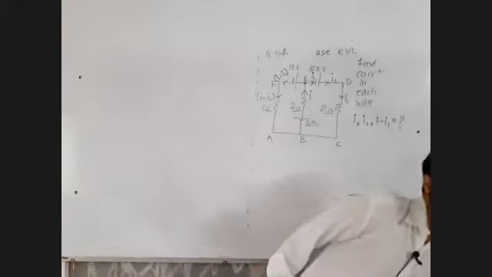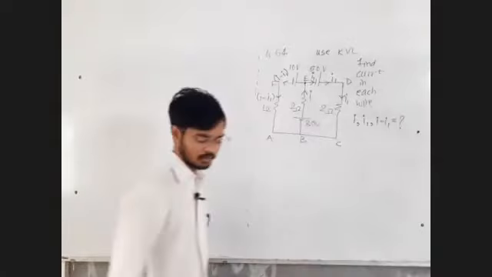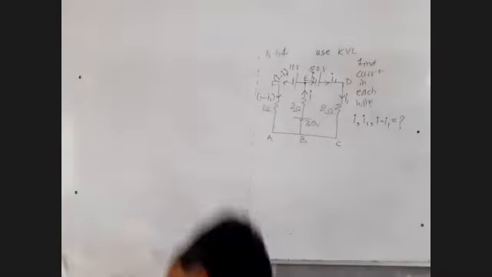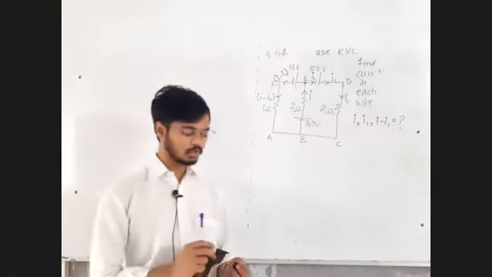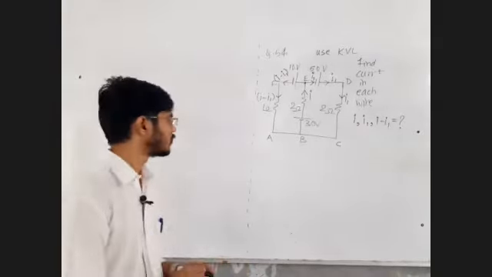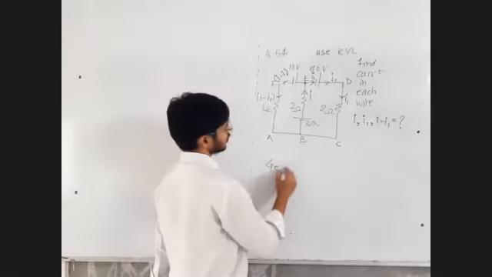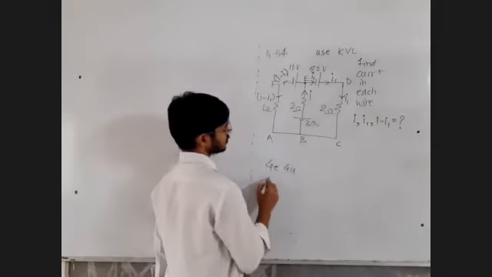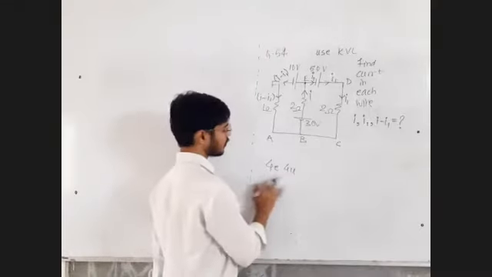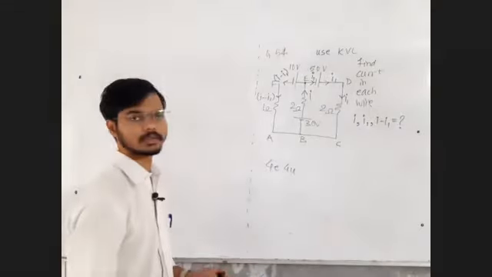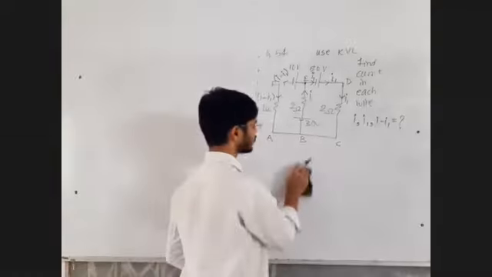Three values you have to find, but how many equations, how many unknowns? Identify it.